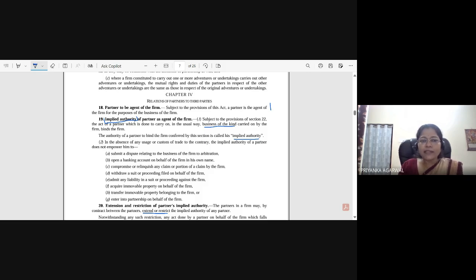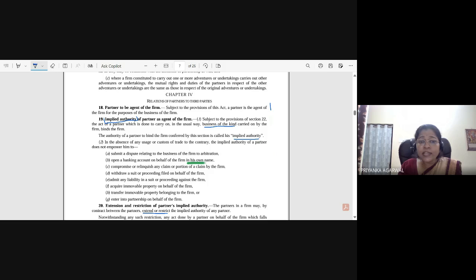The authority of partner, this is what they can do. But Section 19 subsection 2 says what they cannot do. The authority of partners to bind the firm conferred by this section is called implied authority. This is what subsection 1 says. Now subsection 2 says that in the absence of any usage or custom of trade to the contrary, the implied authority of a partner does not empower him to submit a dispute relating to the business of the firm to arbitration. Any partner cannot submit it to arbitration by themselves. If they want to, then all the partners have to agree upon it. Open a bank account on behalf of the firm in his own name.